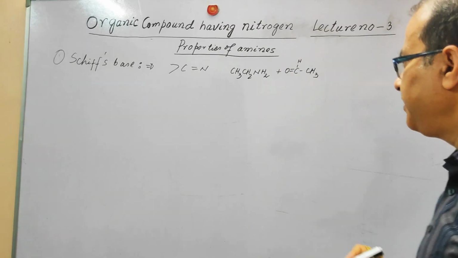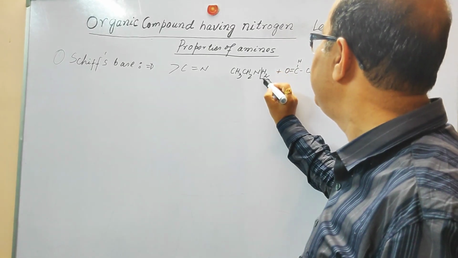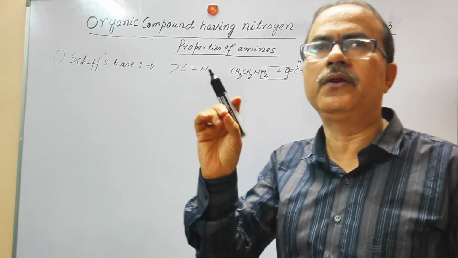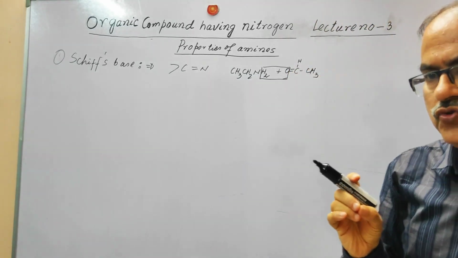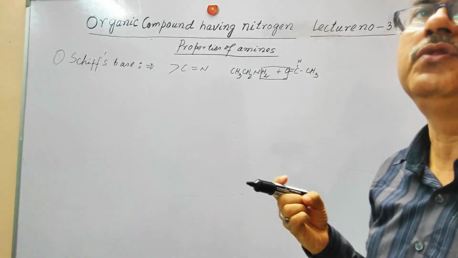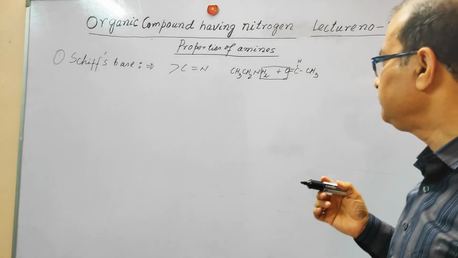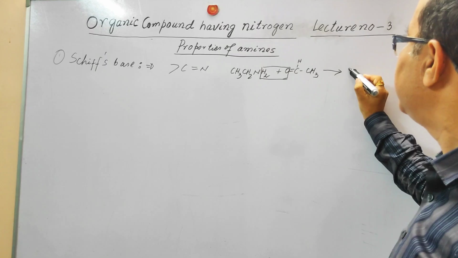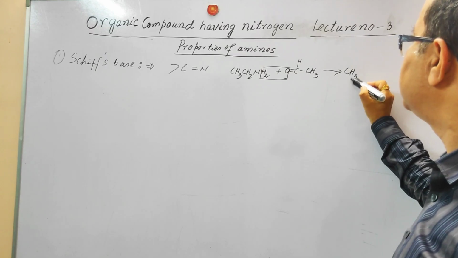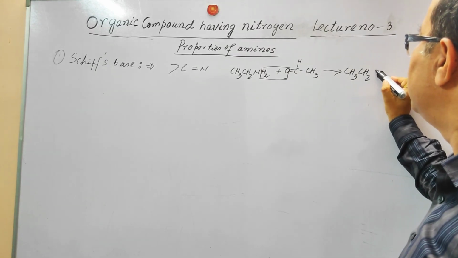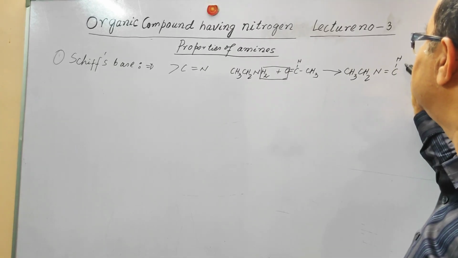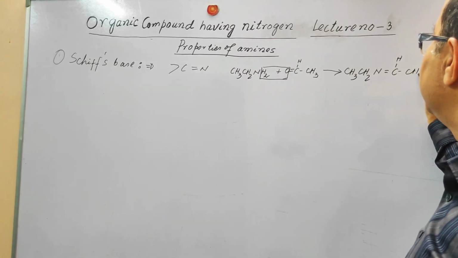And what is going to happen here? Now here there will be the elimination of H2O. That is why we have taken a small drop of H2SO4 that will take up all this H2O. So with this there is a reaction. You can see this is CH2=N-CH3.